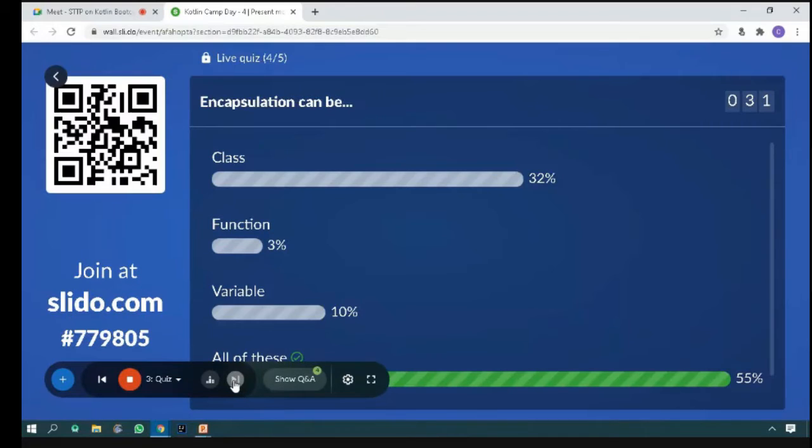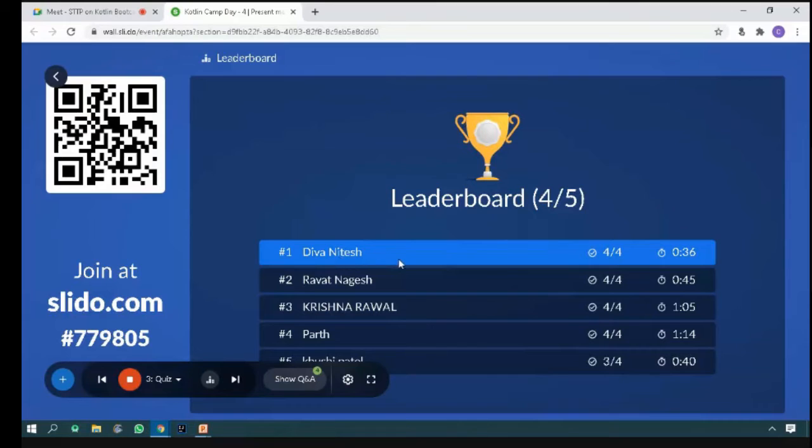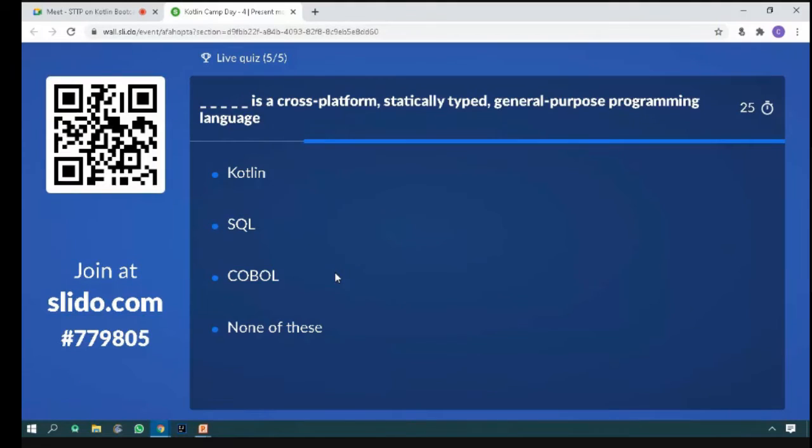Let us go ahead with the last question, but before that, let me see who is on the leaderboard. Diva Nitesh is again going to lead the leaderboard. Now, this is your last question from this session. Please select the language that is used for cross-platform, statically typed, general purpose programming. You have to choose from the options already on your dashboard. I hope everybody gets it right.